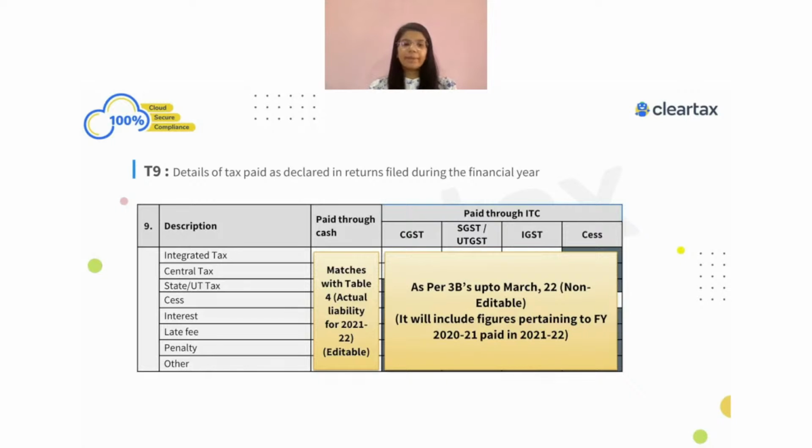Now when we talk about table number 9, I think there is one table which is skipped. Here we also show tax payable. So the tax payable part in table number 9 will be from your table number 4 and 5.